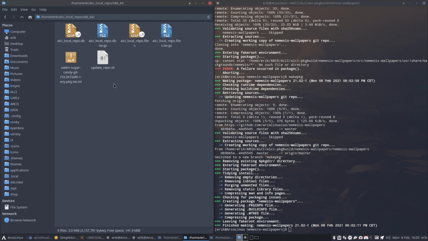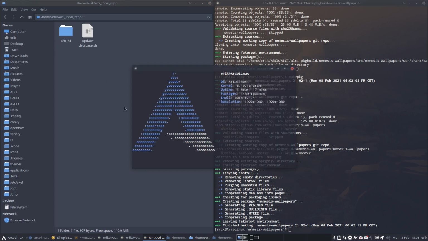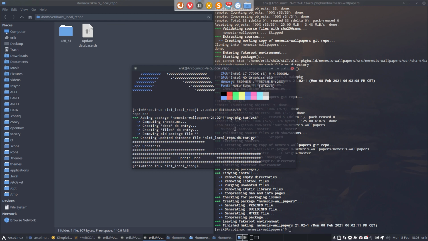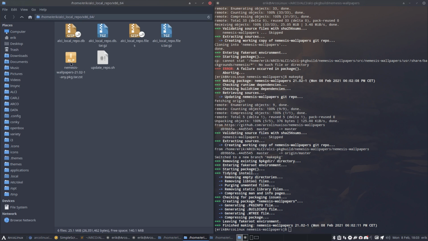In here. Now I have something else to test. This one can go. And that's the only package that's there, but you'll see it will grow. And then you test this out. So first update the database because, well, you need to have a new database. What's in there, Pacman is going to look at this file, the database files here, and say, okay, that's in there. So you can do a sudo pacman -S nemesis-wallpapers because of it.